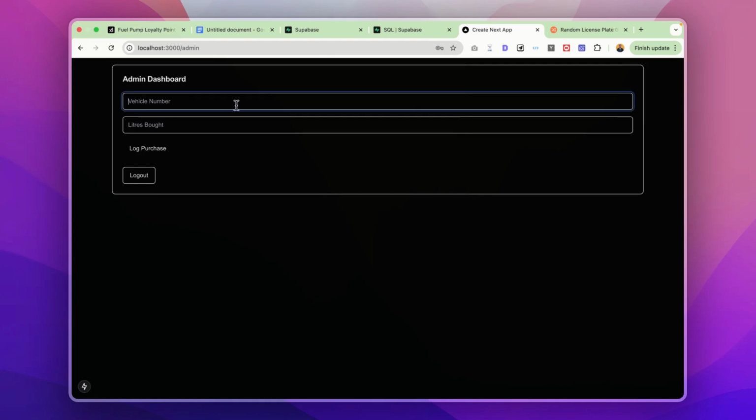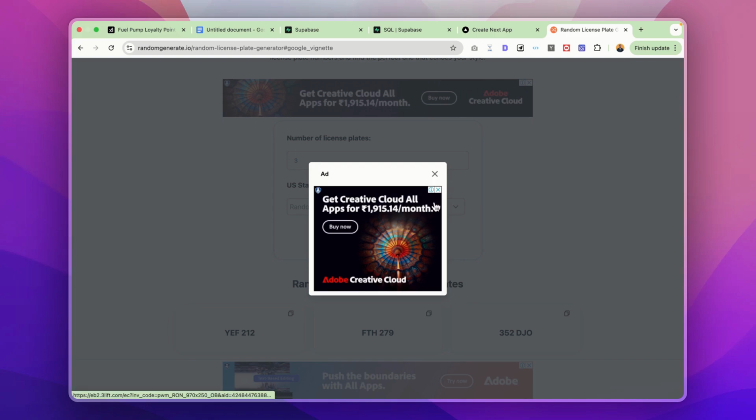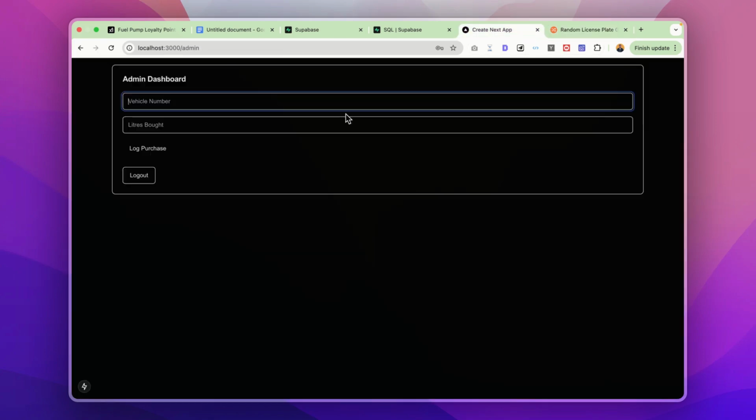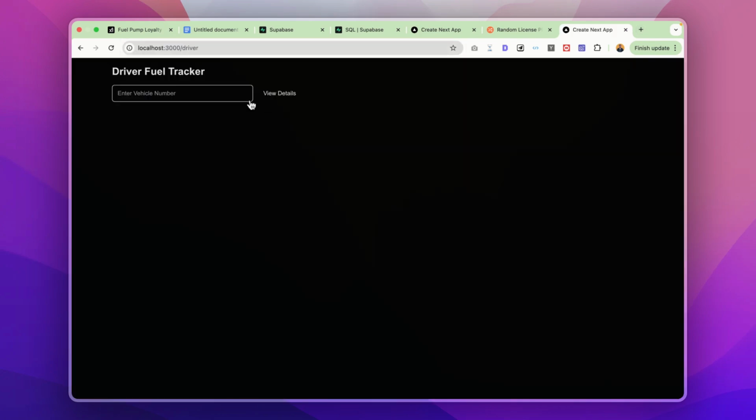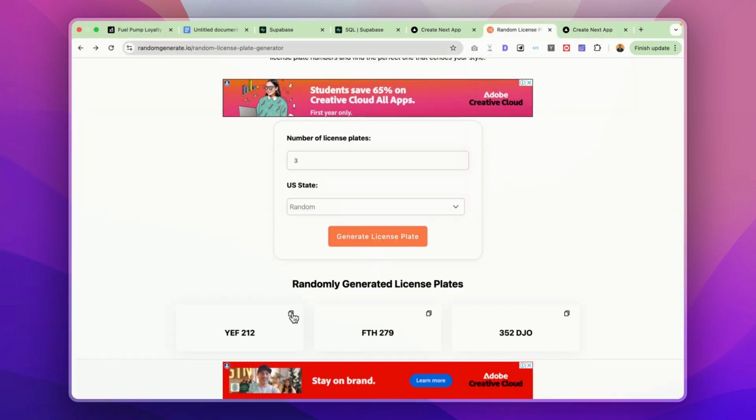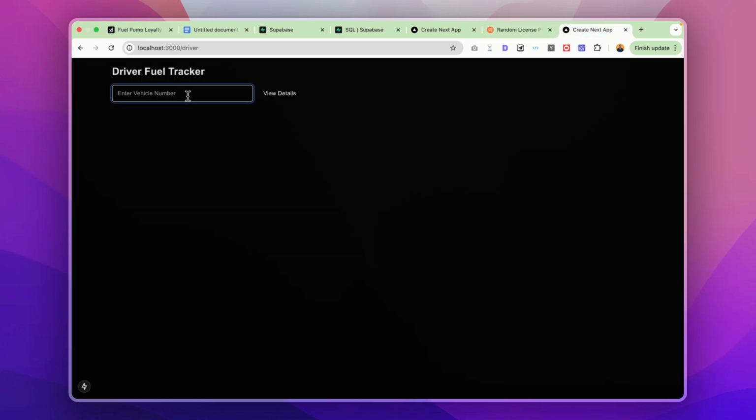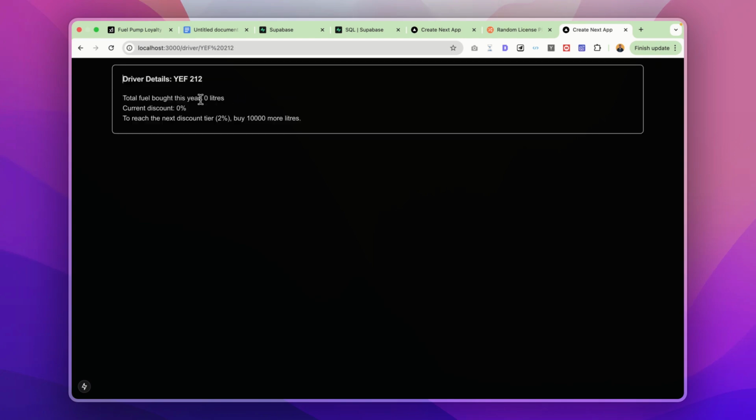This is nice. Let's copy one of the random vehicle numbers again and try logging a sale. I will put in 100 liters for now. When I click on log purchase, the loading state comes in and it says that it has saved the purchase. So let's try going back to our driver portal and see if this purchase is being shown to the driver. I will copy this again and drop it here. When I click on view details, I don't see the details of the sale being logged here.